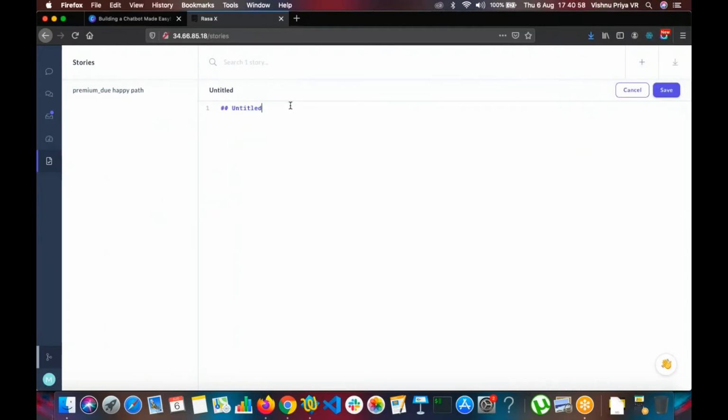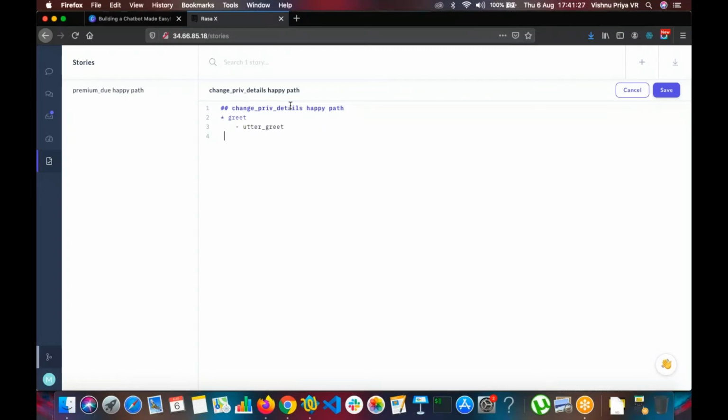Now we are going to go to the stories and create another happy path. So this will be change private details, happy path. Here we are imagining, like the first, that the user will first come and greet the bot and then ask to change the private details. So we are going to give a greet intent and the specific utterance.